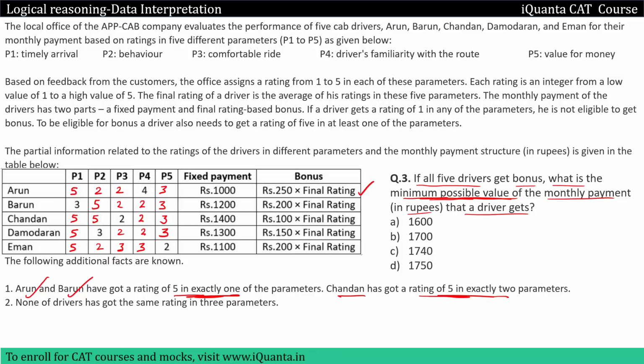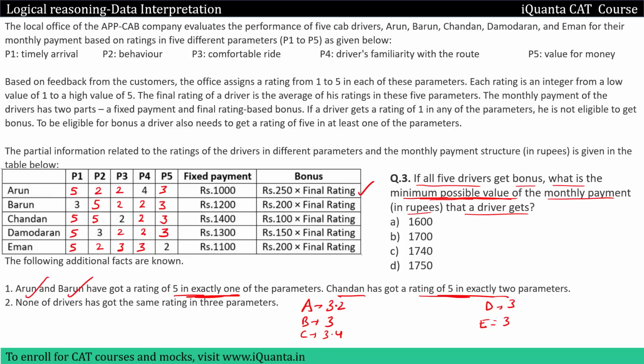So final rating for Arun will be, let me write it over here. For Arun it will be 5, 4, 9 and 9, 7, 16. 16 by 5 we'll get 3.2. Okay, just find out the average of the ratings. Then for Barun it will be 10, 10, 15 and 15 divided by 5 we get 3. Okay, and then for Chandan, we have 5, 5, 2, 2, 14, 3, 17. 17 by 5 is 3.4. So for C, we'll have 3.4 as the final rating. For D, it will be 5, 3, 8, 2, 10, 10, 5, 15, 15 by 5, we have 3. And then for Iman, we have 5, 6, 11, 11, 15, 15, and then 3, right? Now I have the final rating.